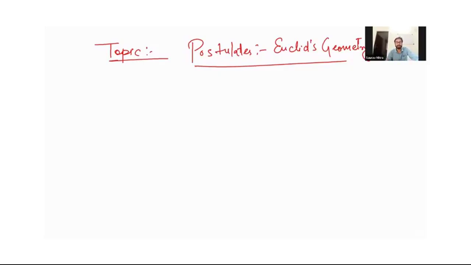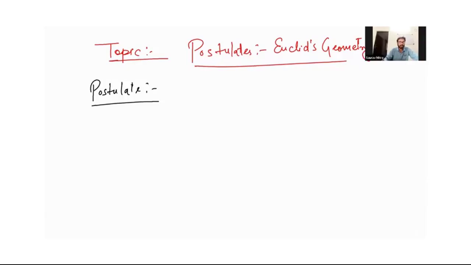Today's topic for the session is postulates from your chapter Euclid's geometry. So we will discuss here what is a postulate, its definition, and the 5 postulates which are given in your chapter Euclid's geometry. So let's understand what is a postulate.